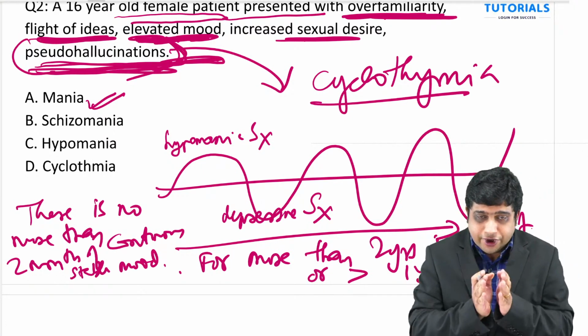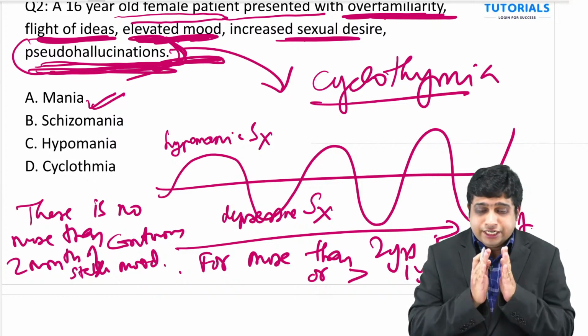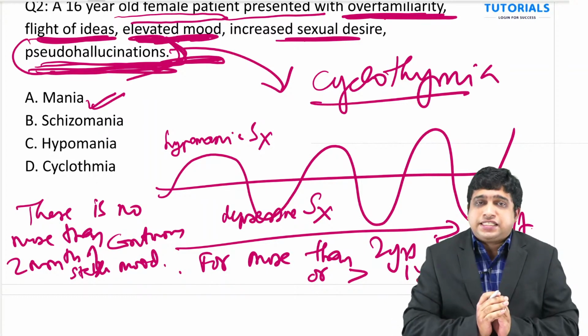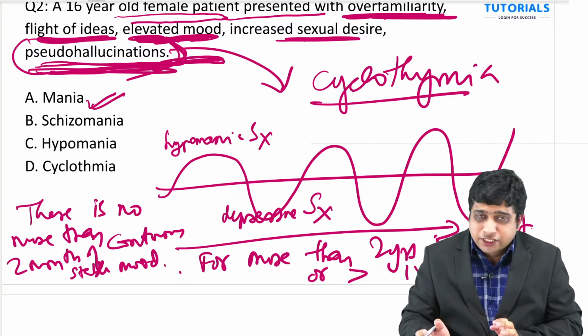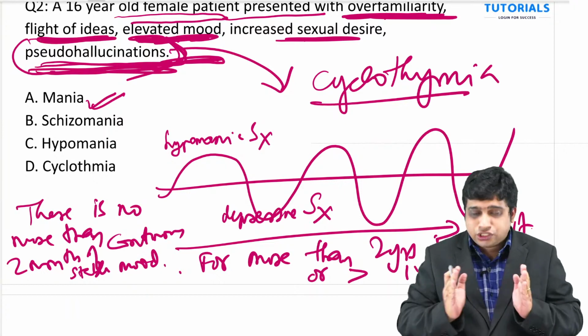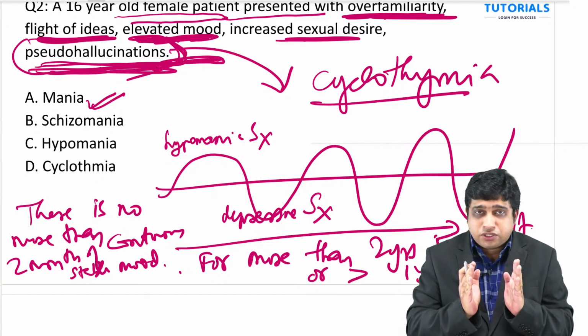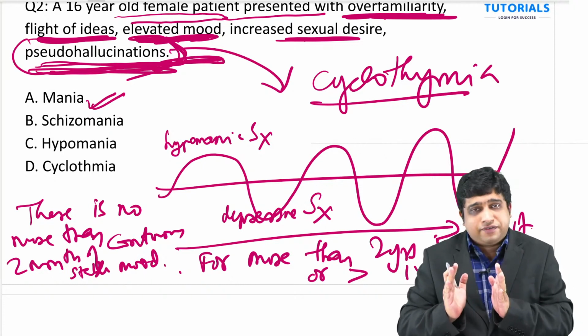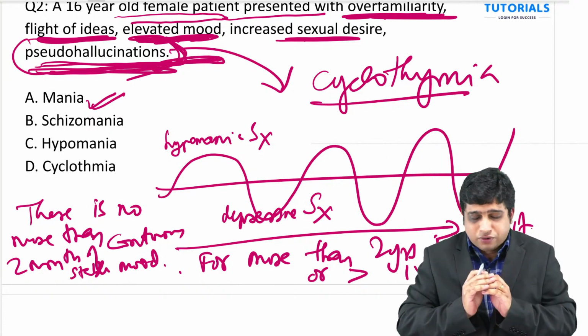So DSM-5 diagnoses it like this: for a period of 2 years, there should be periods of hypomanic symptoms, periods of depressive symptoms, and not a period of more than 2 months with stable mood. Beyond that, it won't be stable at all.